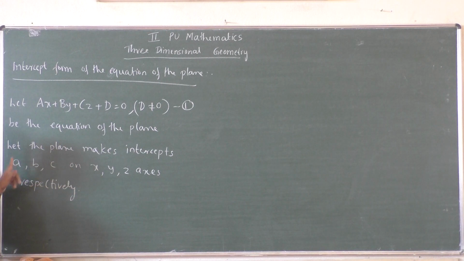That is, x intercept will be A, y intercept will be B and z intercept will be C.